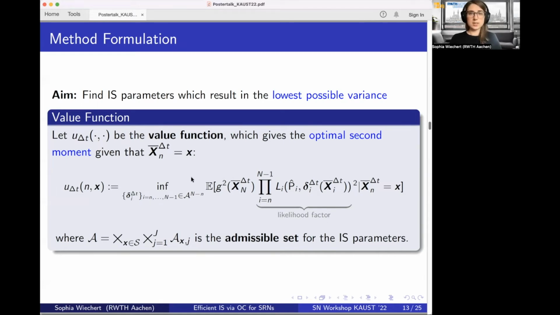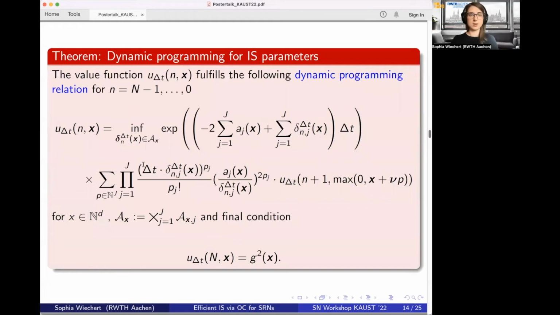Usually in stochastic optimal control, one can find the so-called dynamic programming theorem, which gives the optimal value function and also the optimal parameters for each time step. And well, actually in this setting, we were also able to find such a theorem, which is given here. And you can see that we can find the value function starting at the final time. So this is the final time step, and then iterate backwards in time in order to derive the value function at each time n. And the right-hand side is now a smaller minimization problem, which minimizes only over the current control parameters at time n.